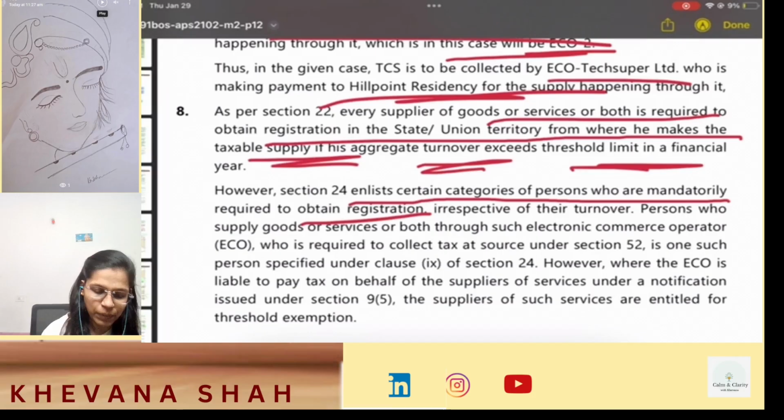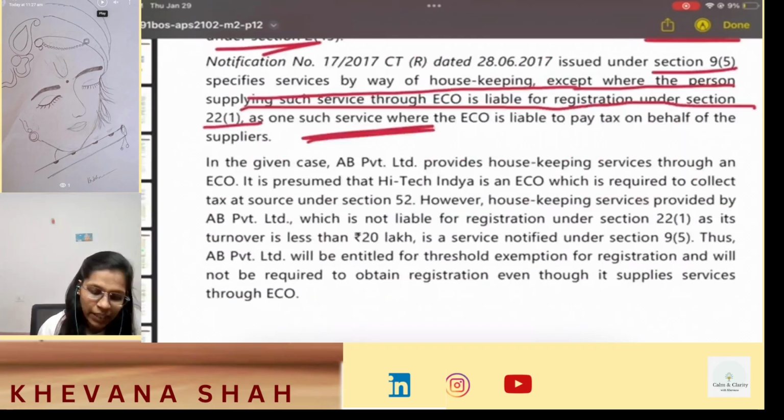Now, the notification issued under Section 9(5) specifies services by way of housekeeping, except where the person supplying such service through ECO is liable for registration under Section 22(1), as one such service where ECO is liable to pay tax on behalf of the suppliers. Okay. So the services of housekeeping come under this exemption wherein the ECO is liable to pay tax on behalf of suppliers, and when your service is covered under Section 9(5), then in that case if you are not crossing the threshold limit, you can claim that exemption of not getting registered.